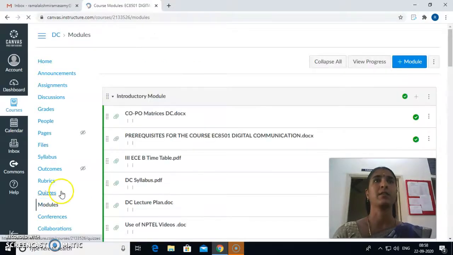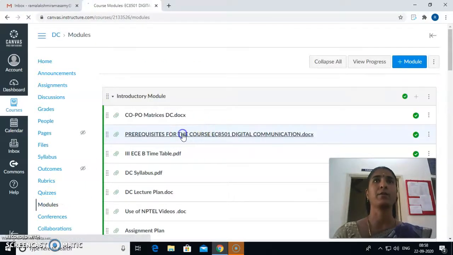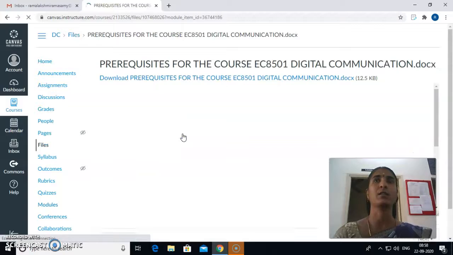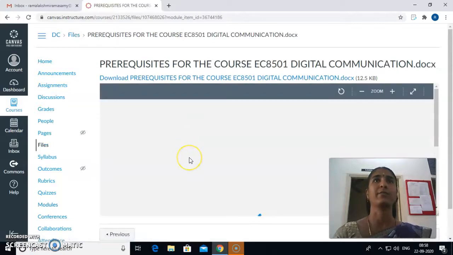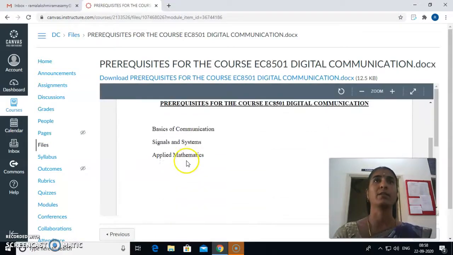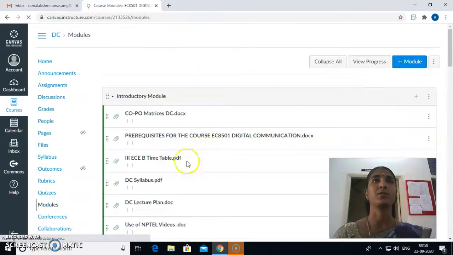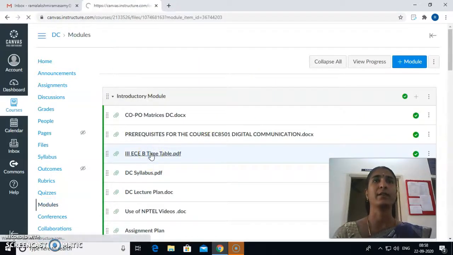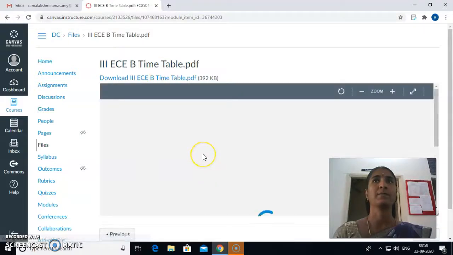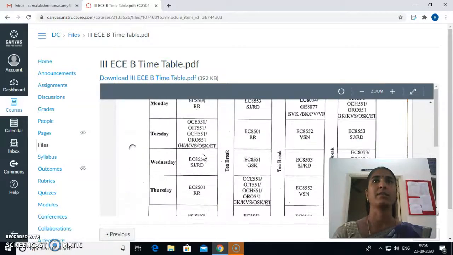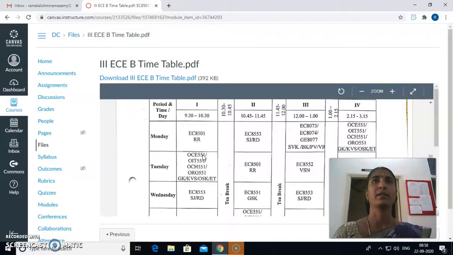Next comes the prerequisite for the course Digital Communication. What needs to be learned before this course is mentioned here. So basics of communication, signals and systems, and applied mathematics are the prerequisites for this course. Then the timetable for the class is also attached here, with the timetable of third year ECE.